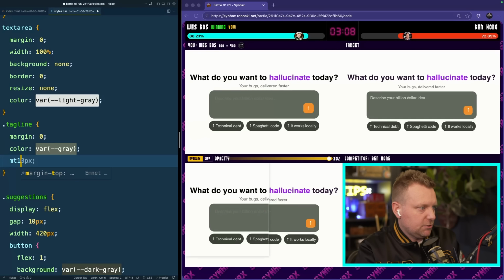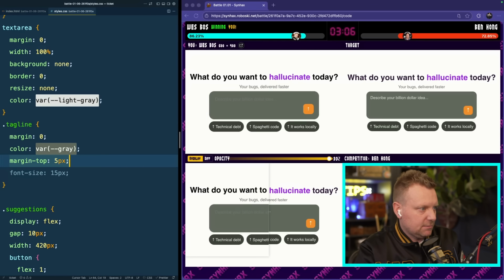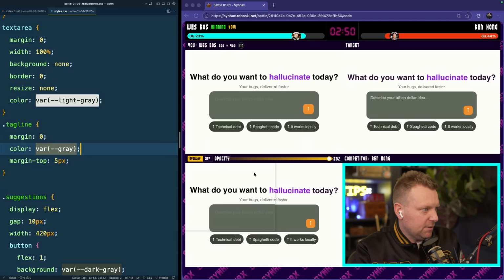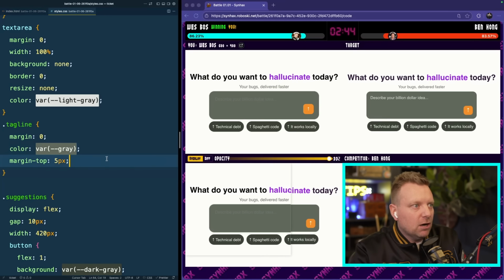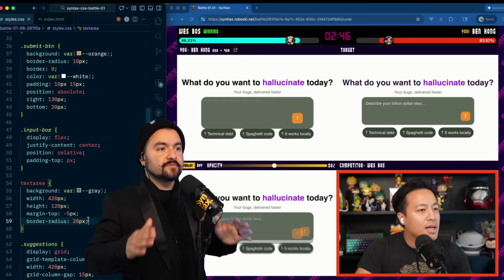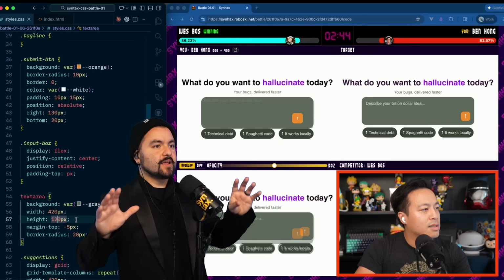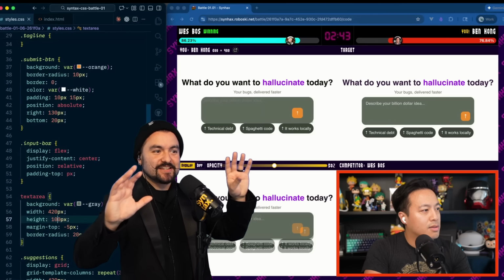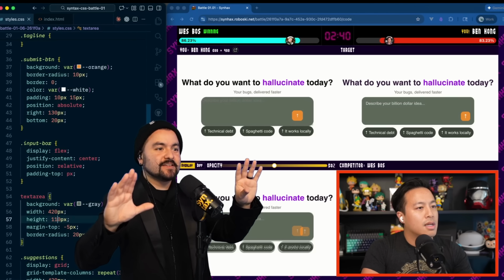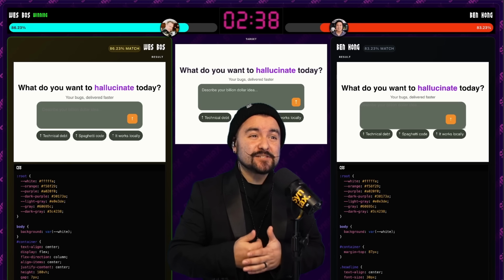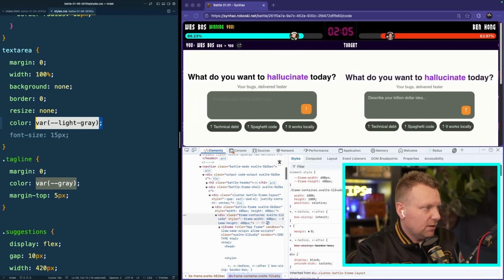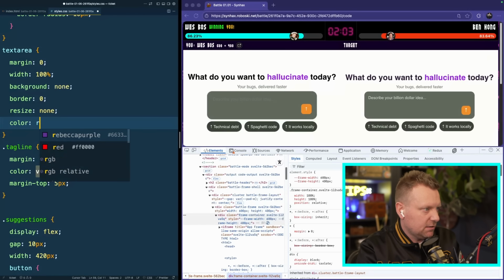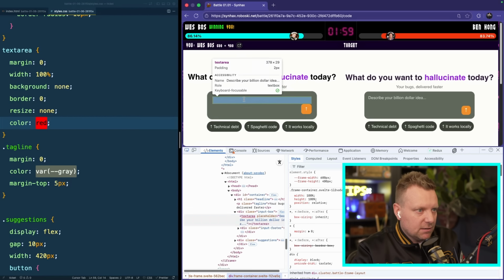I'm going to start pixel pushing because everything else is good. So margin top 5px. Did that help me? No. Oh man, the thing with Flexbox is you change one thing and it is centered vertically. Oh shit, Ben's catching up. Now I'm really loving Ben's solution right now. Everything's in the right spot. He's just, at this point, getting it the right height, the right width. 86% versus 83%. Why is the color not changing on the text area? Color red. Why is that not applying?